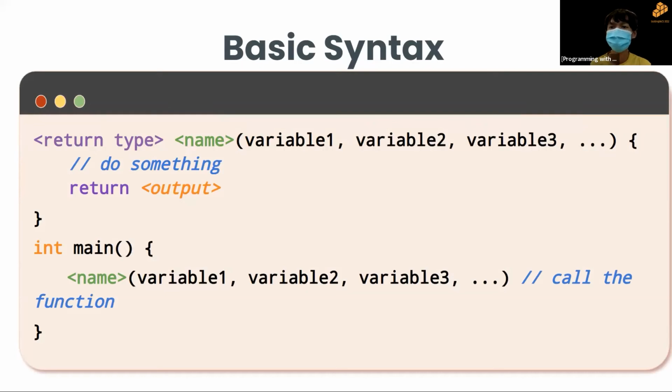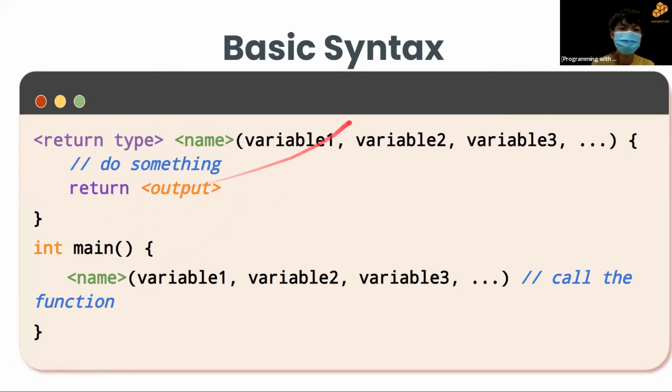So the official term for the inputs in programming is called arguments. Inside here, you also need to state the data types of each input, as will be seen later in the example. After this, you put the curly brackets, and inside is the process you want the input to go through. After that, you return the output.